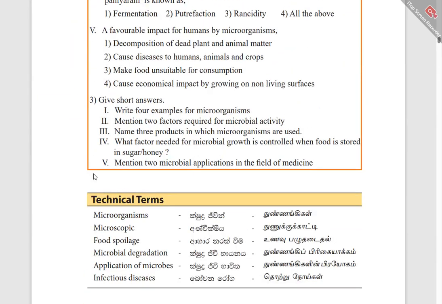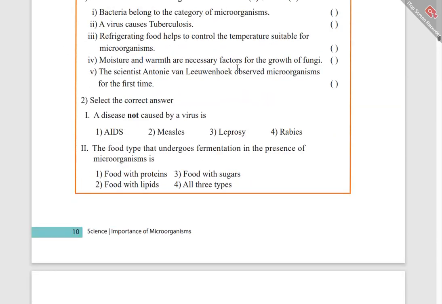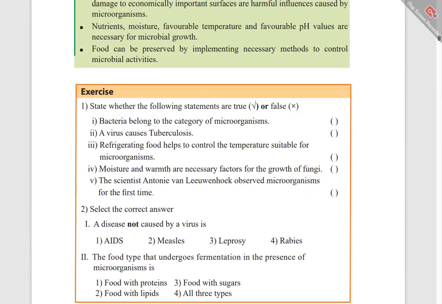Like that, you have to go through the lesson. There are a lot of questions. I am not going to discuss them now. You can answer them and check your answers.